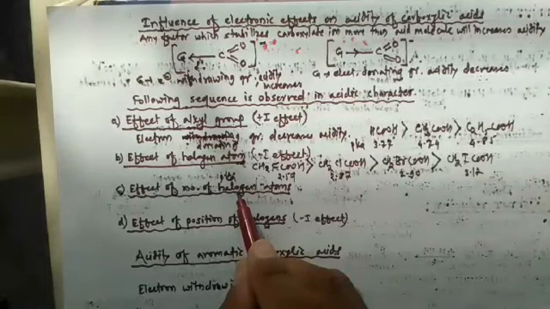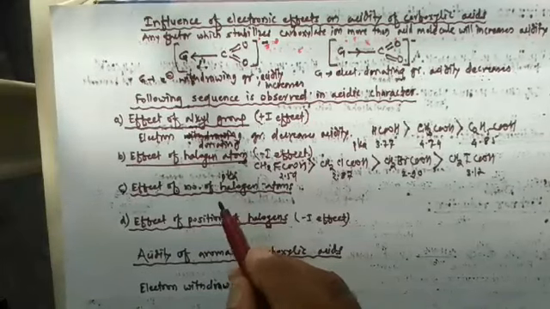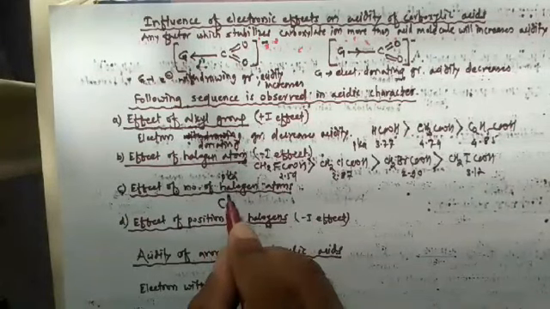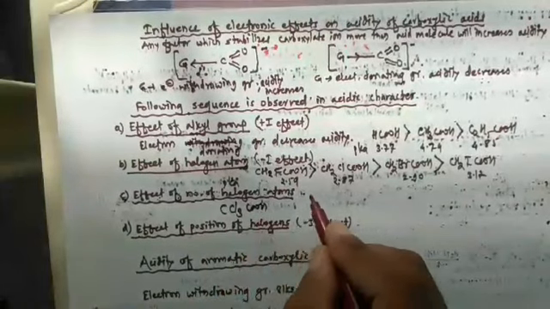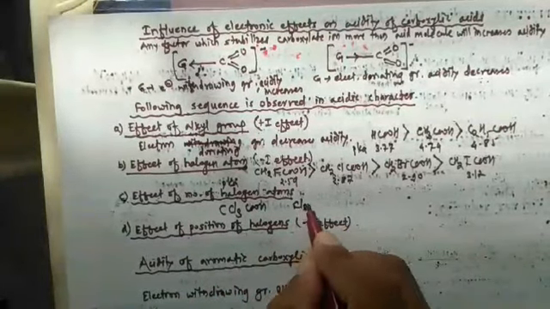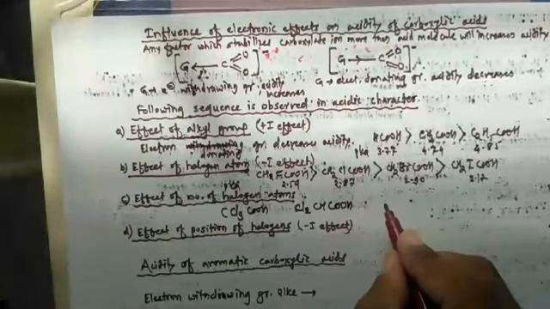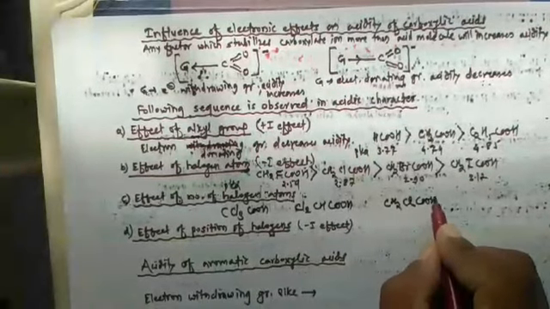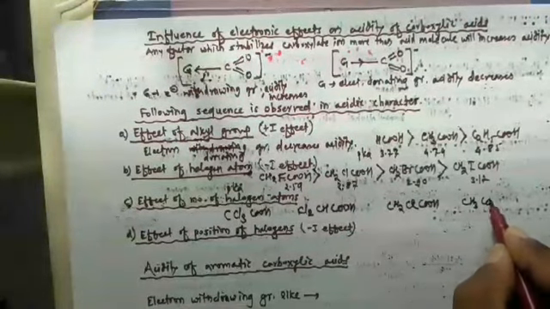Then next it is effect of number of halogen atoms. So as number of halogen atoms increases, acidity also increases due to increase in minus I effect. So let's study one example. So take one acid CCl3COOH. Then take another acid Cl2CHCOOH. Then next one CH2ClCOOH, and next one CH3COOH.